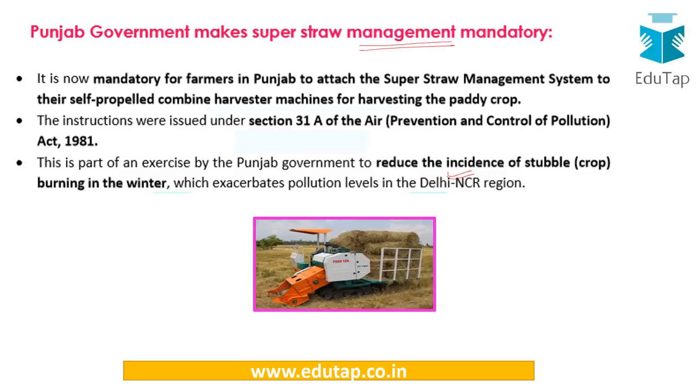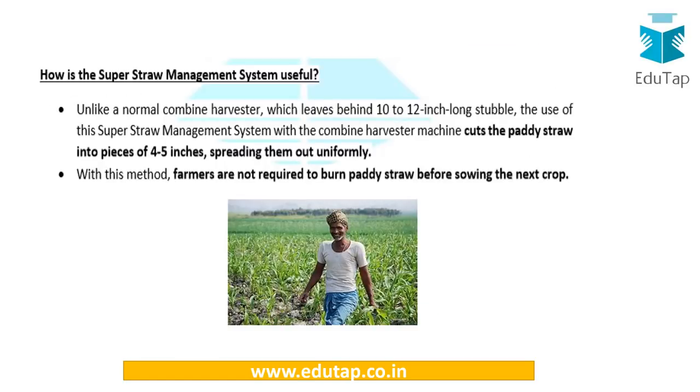So to reduce this, now the Punjab government has made the super straw management system mandatory in the combined harvester. Now what is the super straw management system actually? Let us move on and see about this. Unlike a normal combined harvester, which leaves behind a 10 to 12 inch long stubble, this particular management system will cut the paddy straw and only 4 to 5 inch pieces would be left behind.